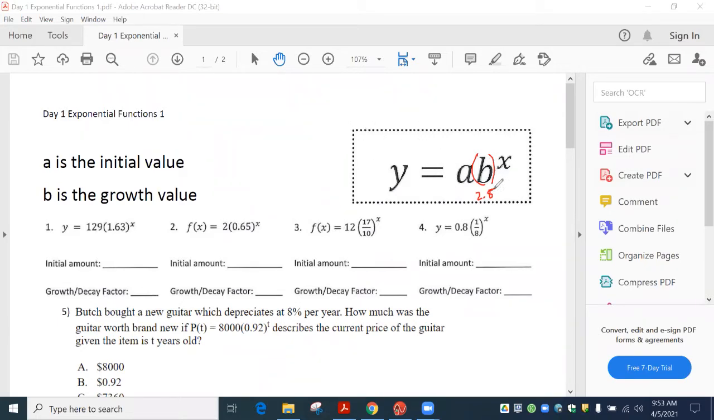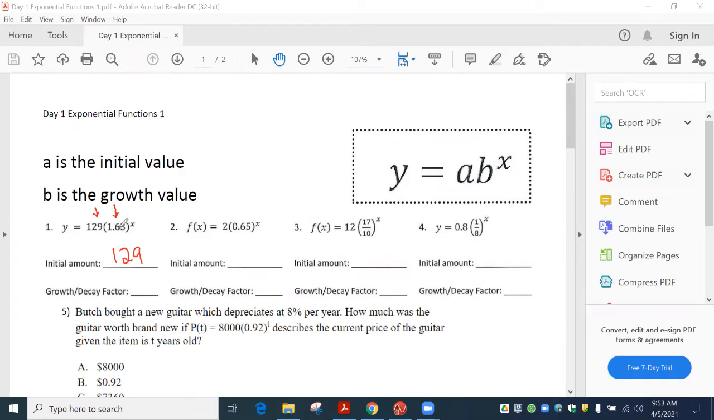So anyways, anytime it's above a 1, it's growing. Anytime it's smaller than 1, it's decaying. All right, so all we're gonna do is practice what we call the initial amount. The initial amount is always the front number. So right here on number 1, what's the initial amount? 129. That means that if we were just simply looking at weight, this person maybe started at 129 pounds.